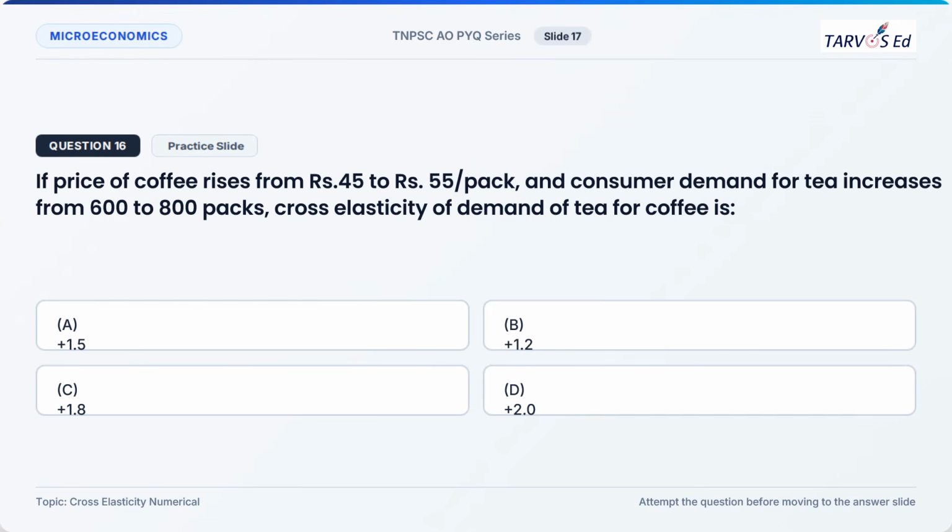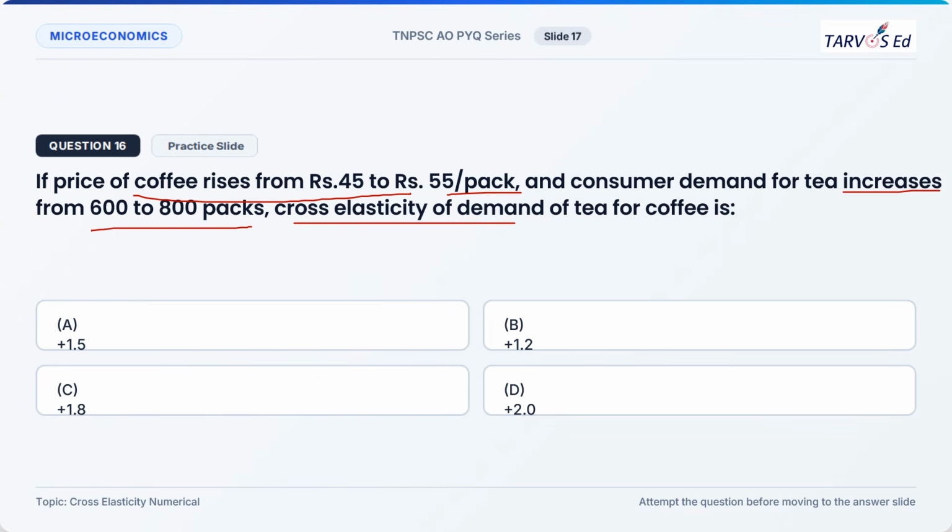Our next question is question 16, and this is from the microeconomics part. If the price of coffee rises from 45 to 55, the consumer demand for tea increases from 600 to 800. What is the cross elasticity of demand?